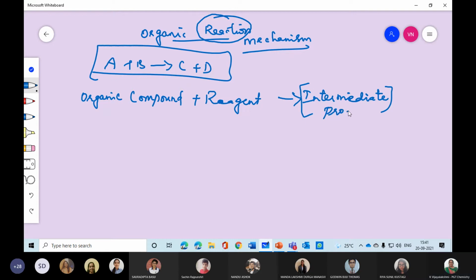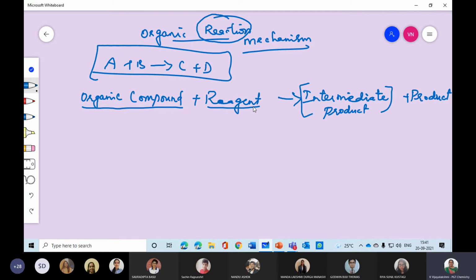Intermediate product plus main product. So instead of going A plus B gives C plus D, the product, we are going in a different way, but it says the same. We just take the organic compound and we are adding one reagent.